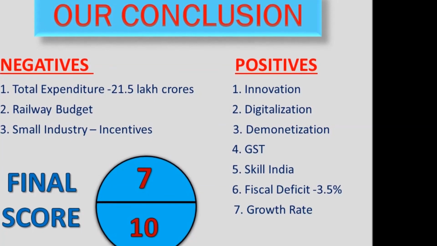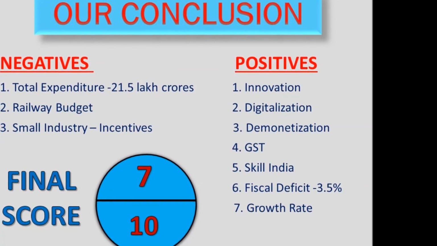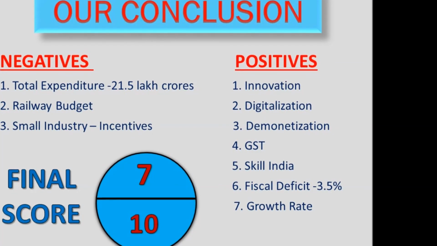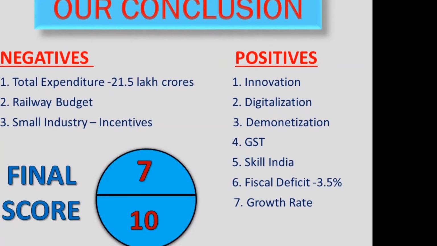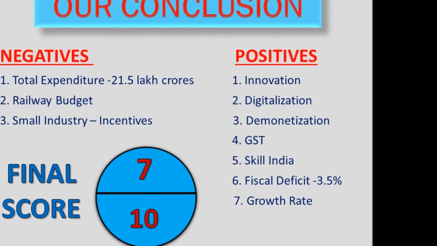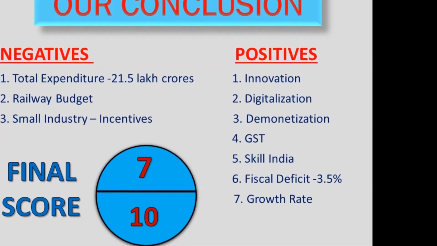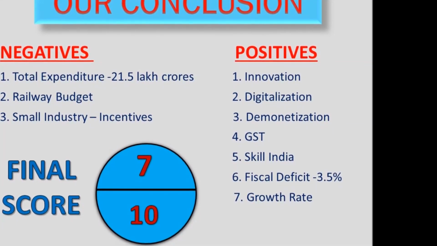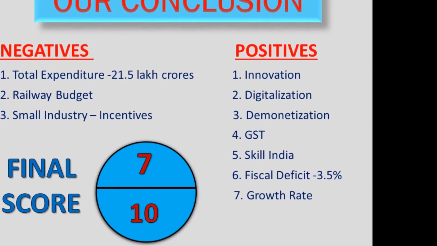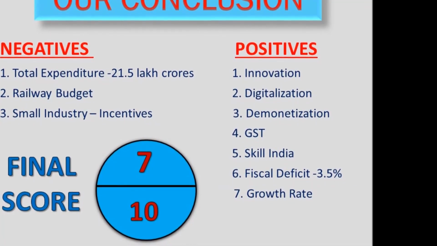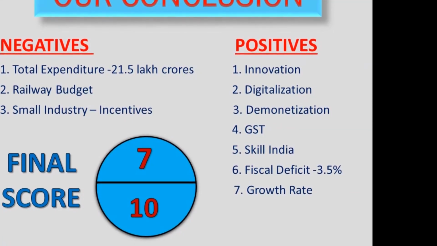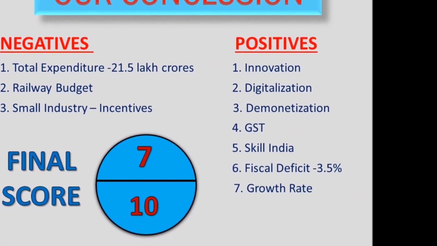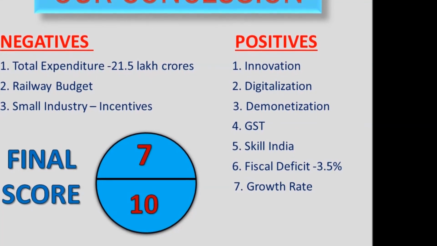Skill India. Modi government has been laying due emphasis to develop the skills of India, to provide them vocational education and by all other means. The fiscal deficit with reduction in price of crude oils has been decreased to 3.5% with the objective of decreasing it to 3%. And last, we are currently the fastest growing economy in the world with our growth rate nearly 7%. So that was all from our side.